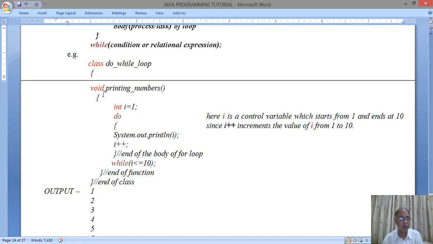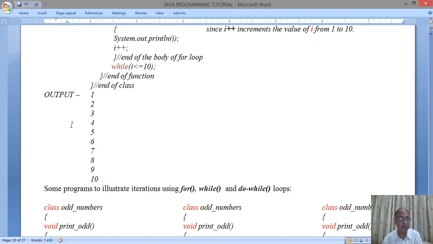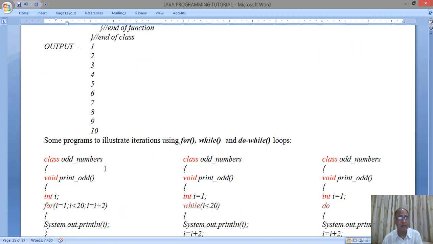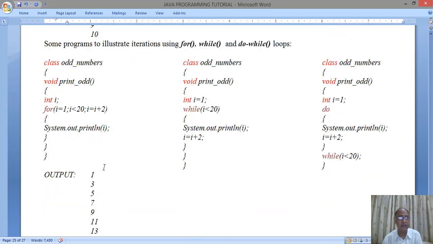Now if you run this program on the computer, you will get again the same answer, 1 to 10, all the numbers will be printed. So here we have a comparative analysis, or you can say a comparative illustration, of all the three programs with for loop, with while loop and with do while loop.